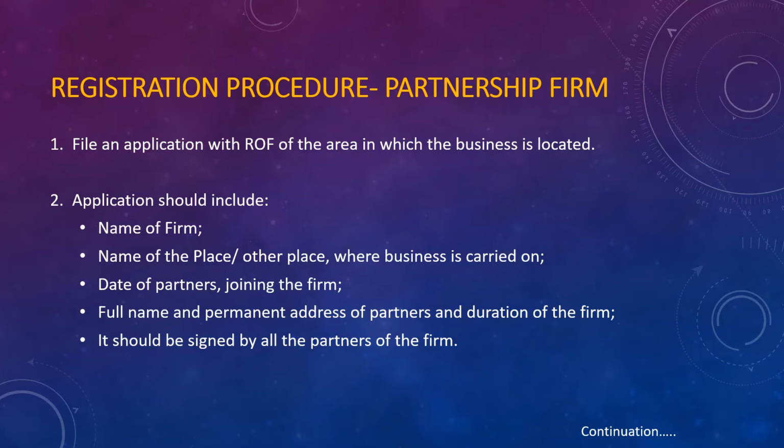And also you have to include the duration of the firm, that means for how many years, or the specific term, you want to continue your firm. And lastly, the application needs to be signed by all the partners of the firm. So whoever the partners are, all the partners need to sign such application.